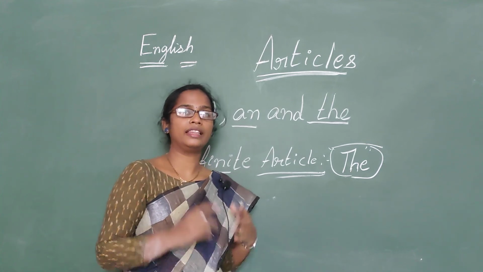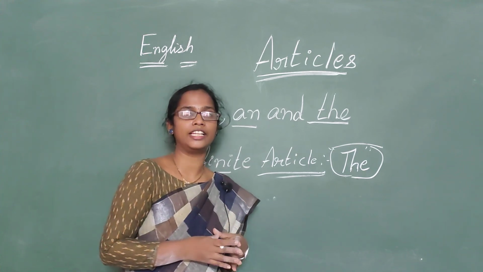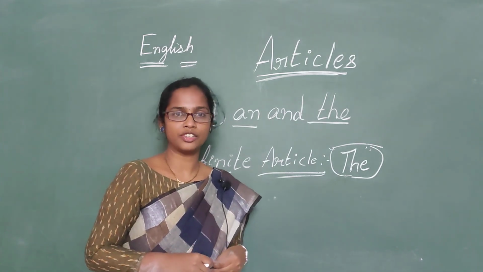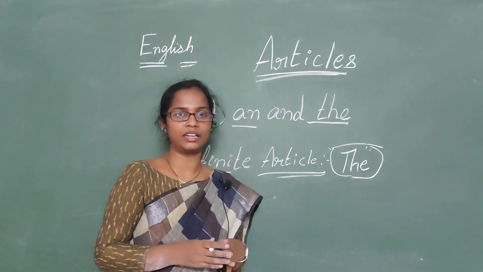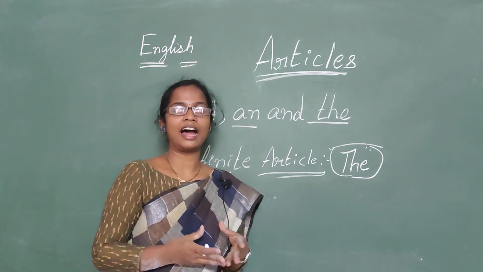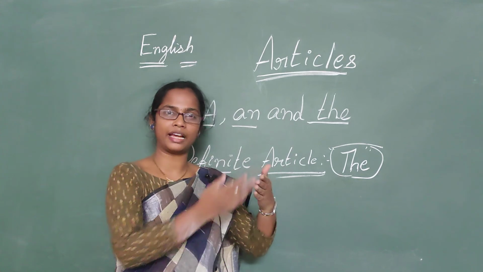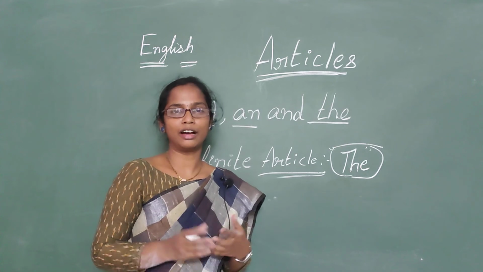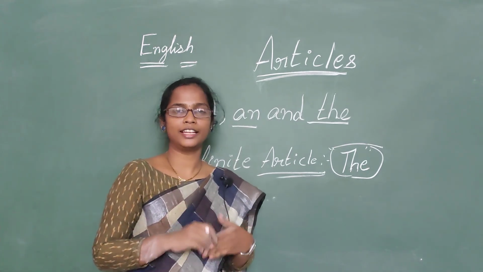Okay, children, and the also comes before the names of musical instruments. Okay, what are they? Musical instruments like violin, the violin, right? The guitar. You tell me the flute, some other instruments. You can make a list of it, right? The guitar, of course. Okay, so the falls before the names of the musical instruments, children.